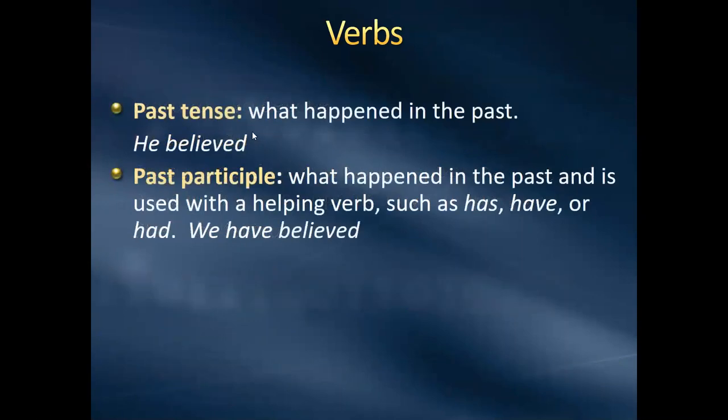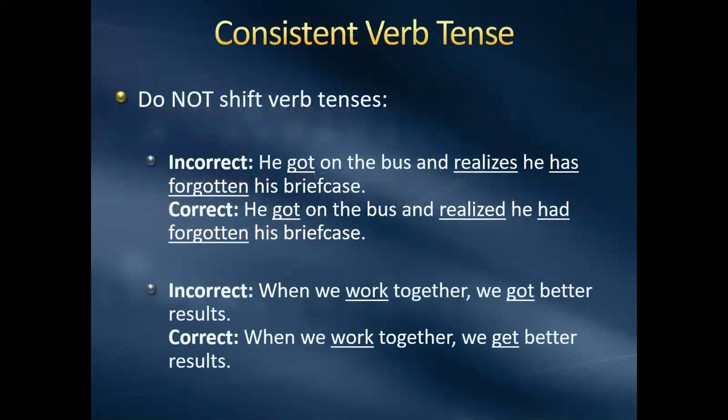The past tense form of the verb is just what happened in the past, such as he believed, and the past participle is past tense but has a helping verb. We have believed. All right, the reason we talk about verb tenses is we want to make sure we are not shifting our verb tenses. If the sentence starts out in present tense, the other verbs should be present tense.